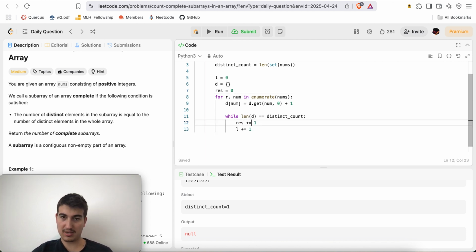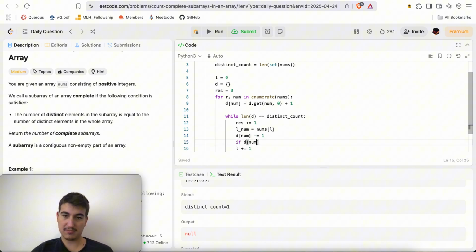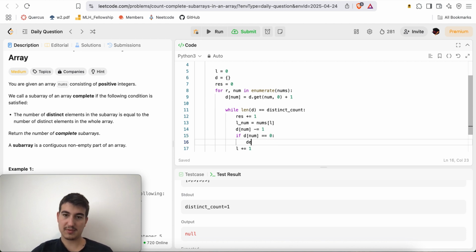Here we'll need to do L plus equals 1, but first we're going to delete the thing at index L. Here we'll say num is nums at index L, d.get num minus equals 1, and if d of num is 0, del d of num.